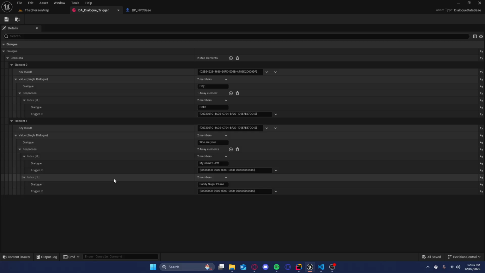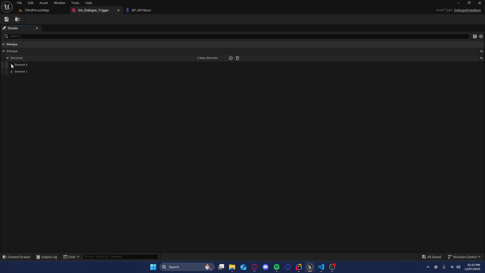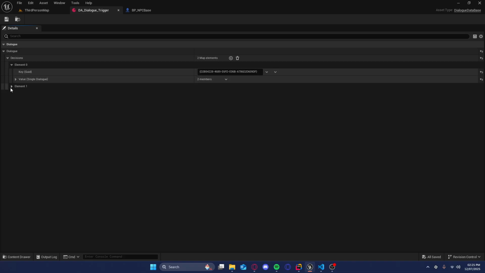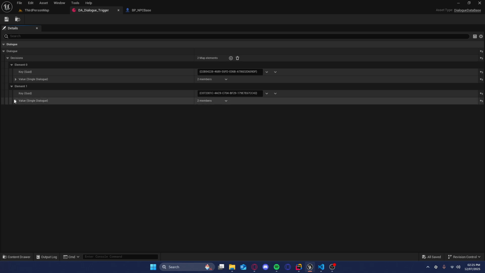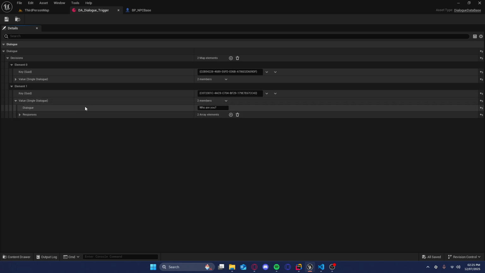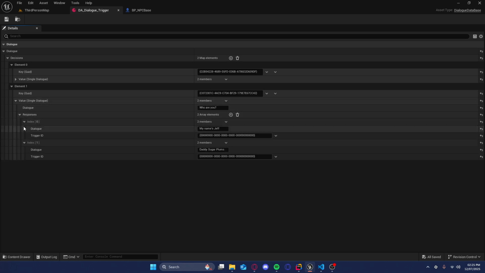Now, the dialogue database is a data asset with key value pairs. Now, why key value pairs? Because it takes O of 1 to find a value. It's a list of key value pairs, right? And then each key value pair has a unique ID. It has a value which is a dialogue, and what responses there are to it, right? So when the NPC says this, we have two responses that the player can respond with. My name's Jeff, or Daddy Sugar Plugs.